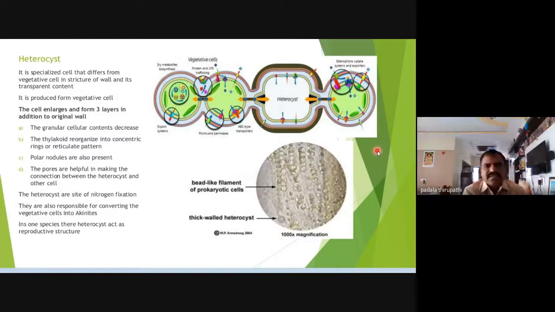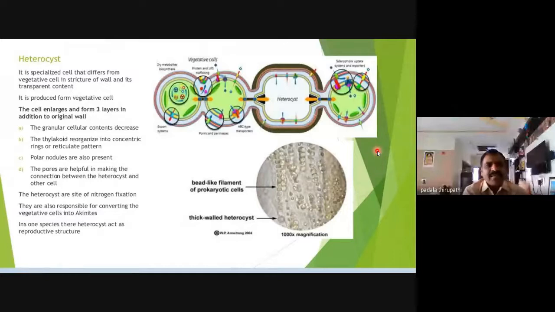Normal vegetative cells do not contain polar nodules, but the heterocyst cell contains polar nodules. So with the help of polar nodules also we can identify whether a cell is a heterocyst or a normal vegetative cell. Is it clear? Okay.